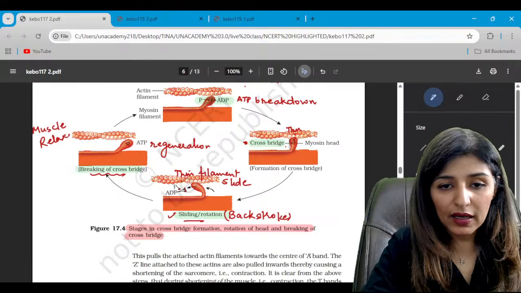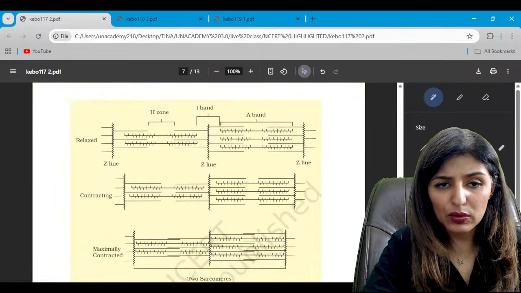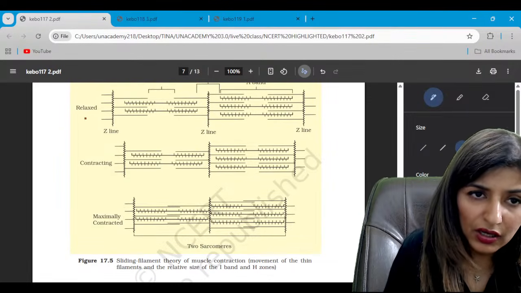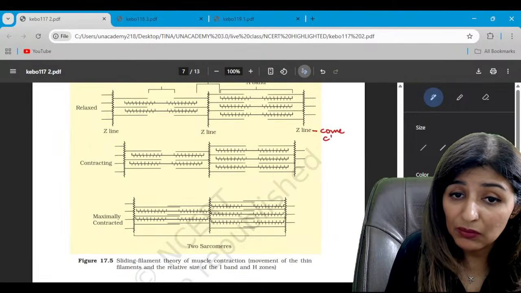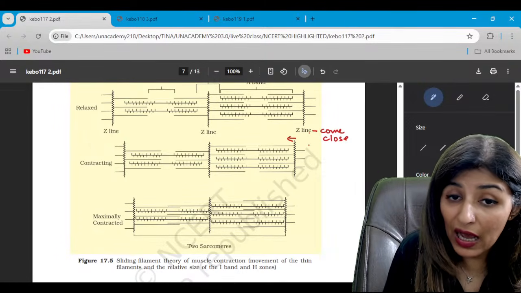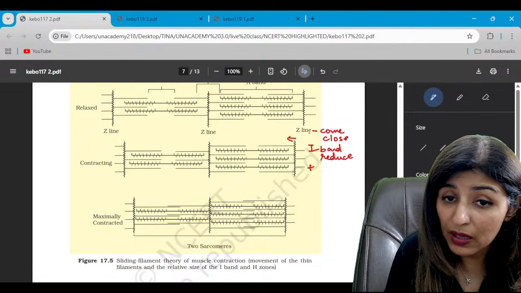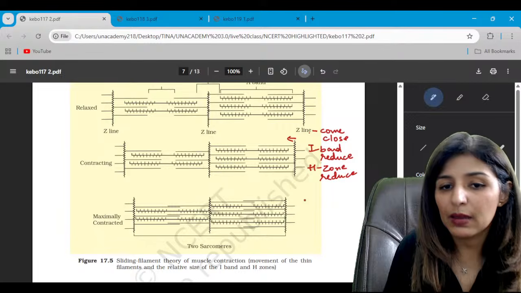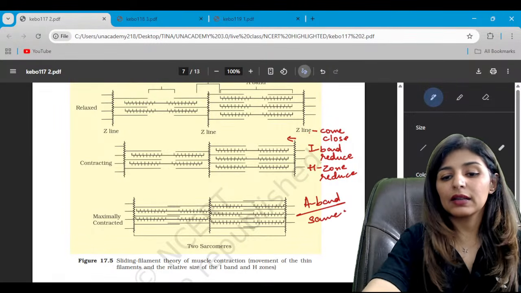All right, guys. Now moving on, in this diagram we see how sliding occurs, and sliding occurs in the sarcomere, right? During the sliding we see the Z lines come closer. Yes, from here they have moved here. The I band will also reduce. The H zone will also become smaller. One thing that will remain the same is the A band. The A band is going to remain the same. Is that clear to everyone?